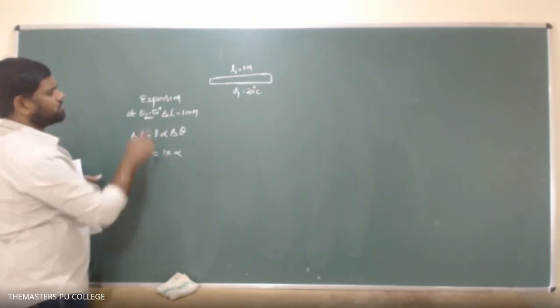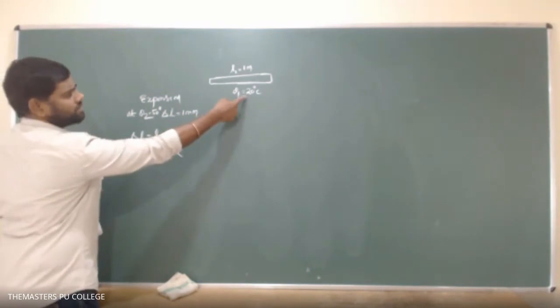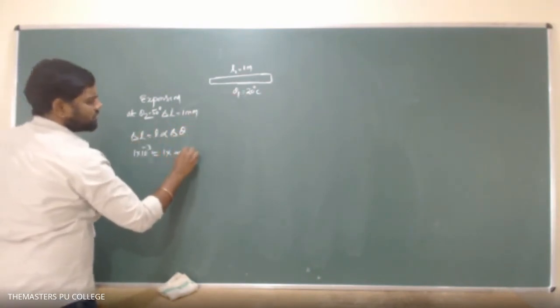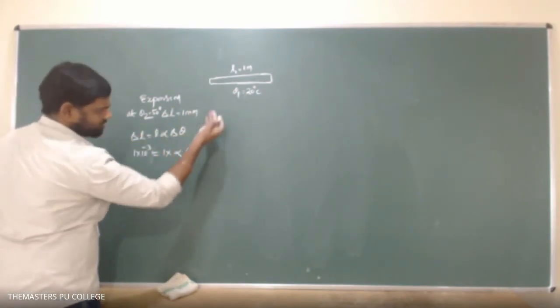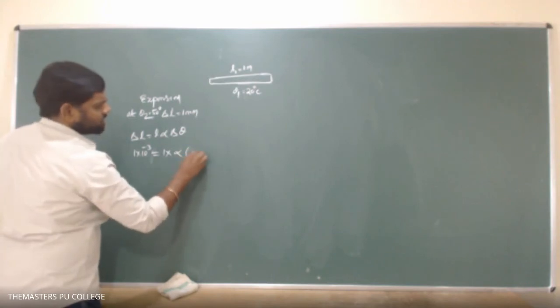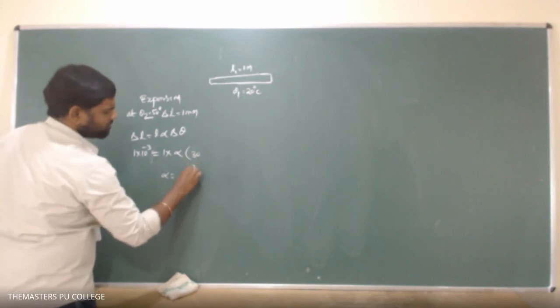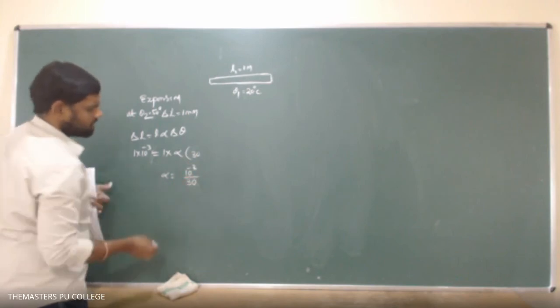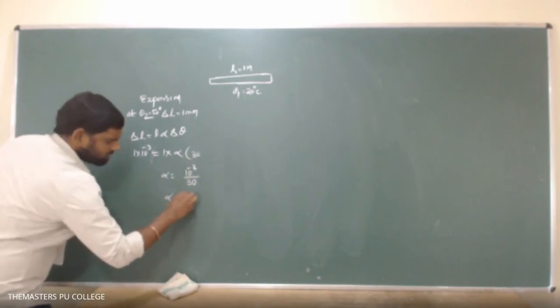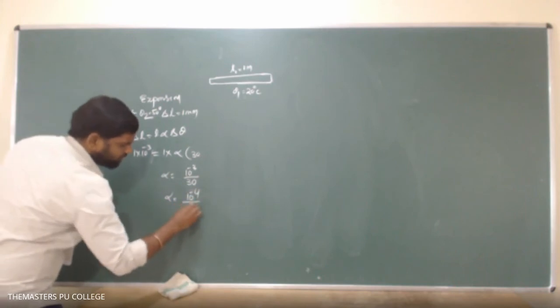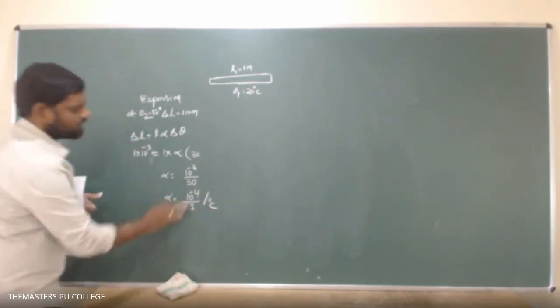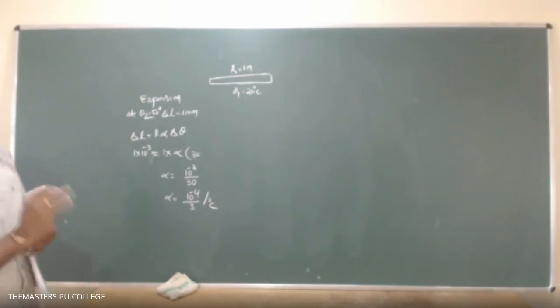The temperature difference is 50 degrees minus initial 20, which is 30 degrees. So we can write alpha equals 10 power minus 3 divided by 30, or alpha equals 10 power minus 4 by 3 per degree centigrade. Let it be alpha. Alpha value we got from this.